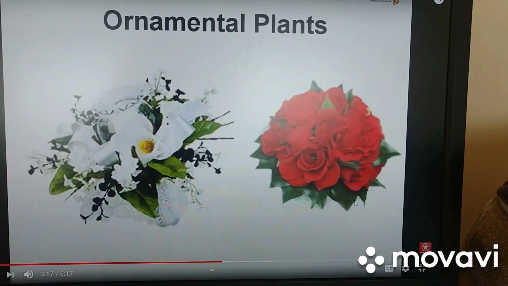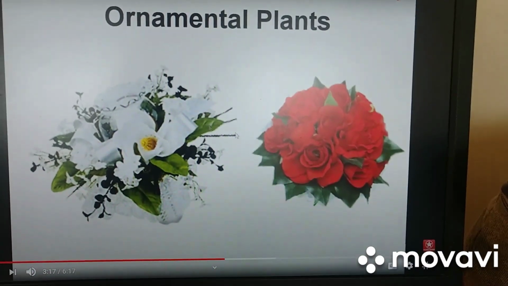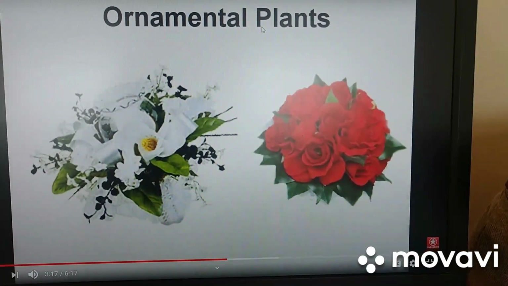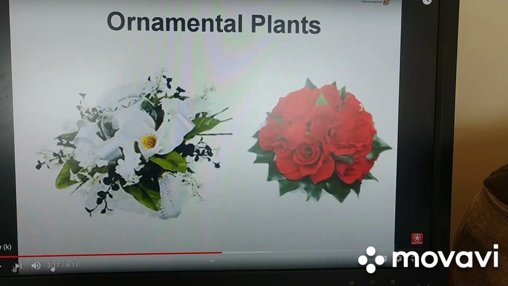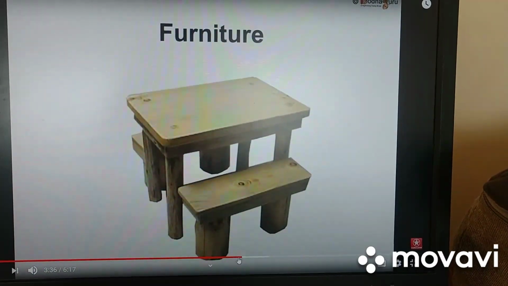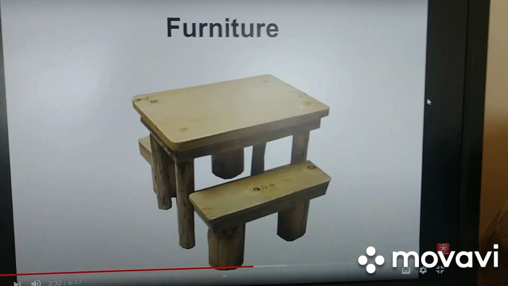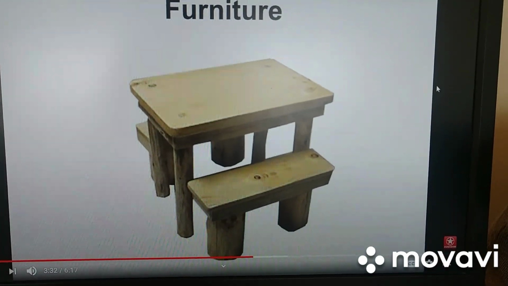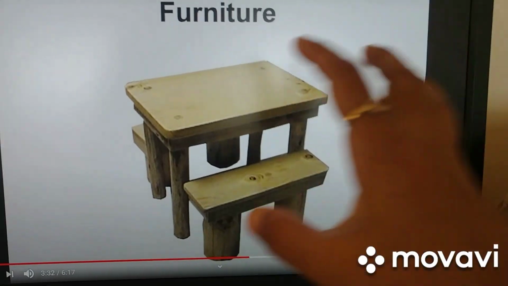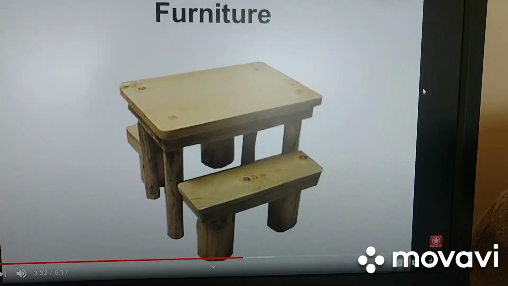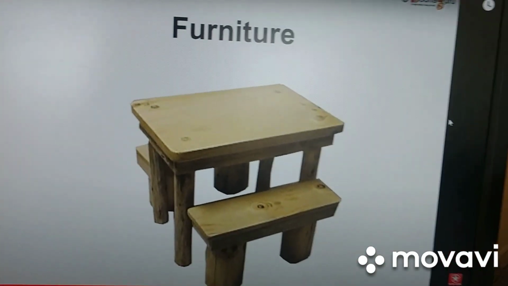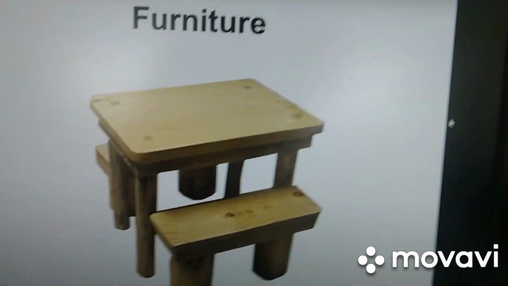See, these kind of plants, we make ornaments out of it. We make jewelries out of it. Yes? One biggest important thing. Furniture, table, chair. From where do we make all these things? We make it with wood of the plant. Correct? I'll just show you where is my plant.